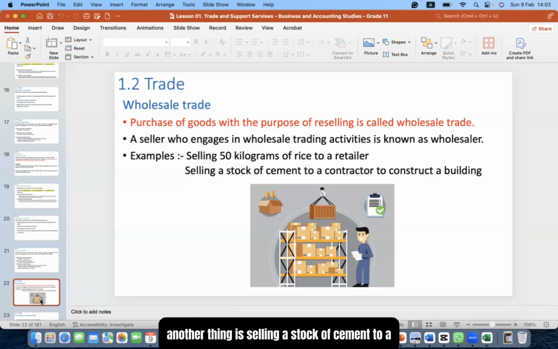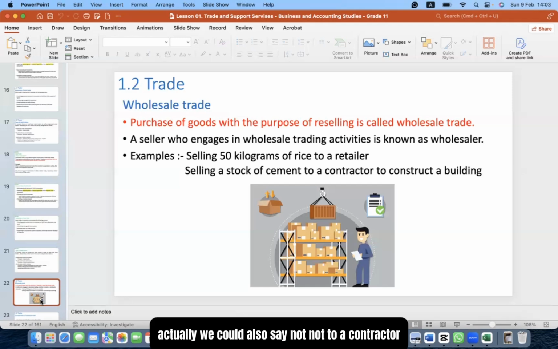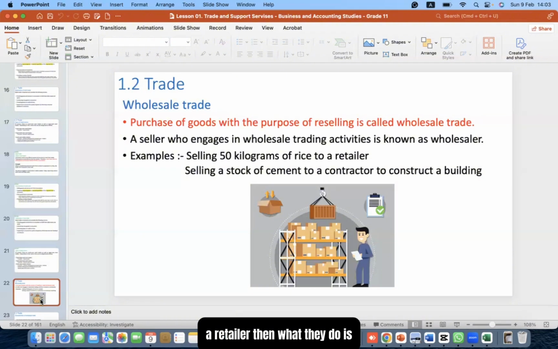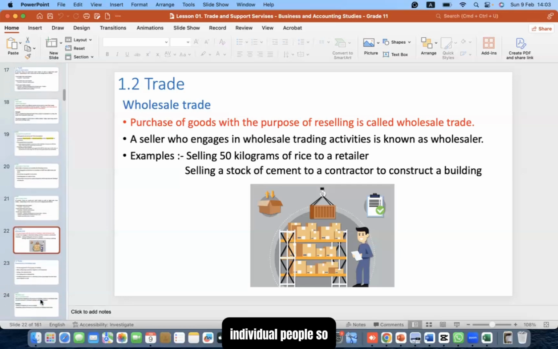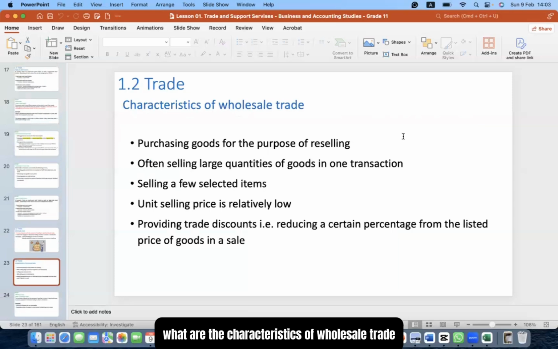Another example is selling a stock of cement to a contractor. Actually, we could also say not to a contractor, but even to a retailer from the manufacturing company. If they are selling a stock of cement to the retailer, then the retailers are selling to individual customers, individual people. So let's look at the characteristics of wholesale trade.